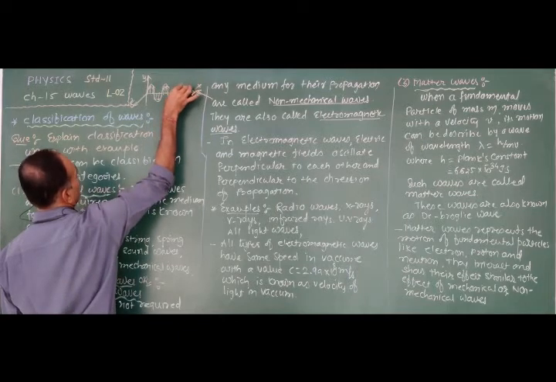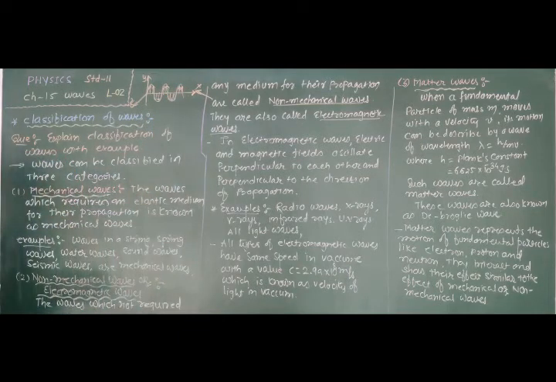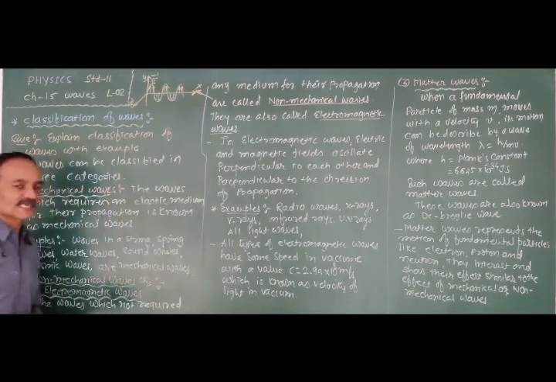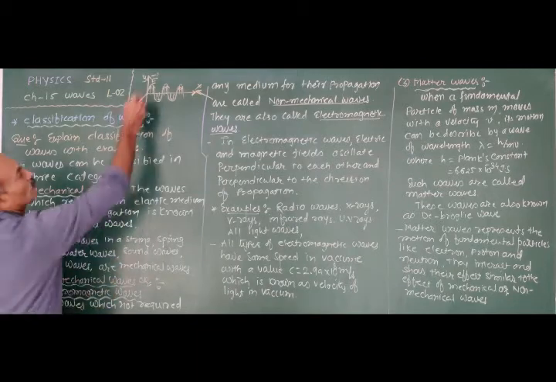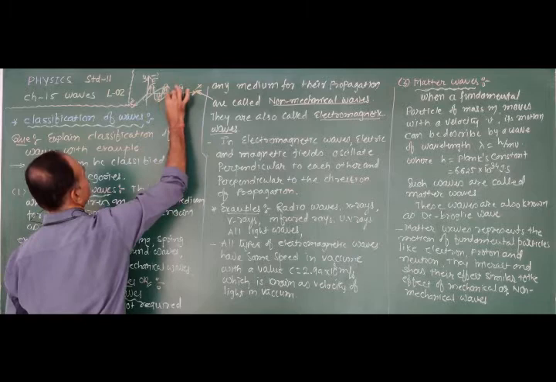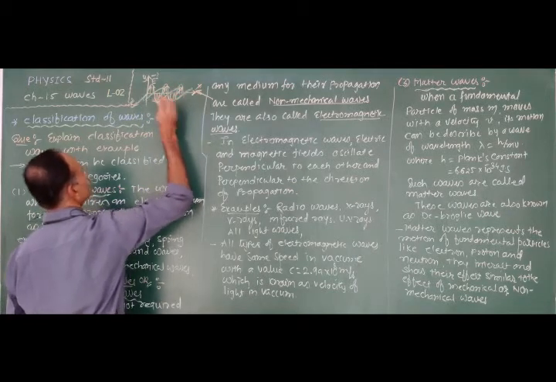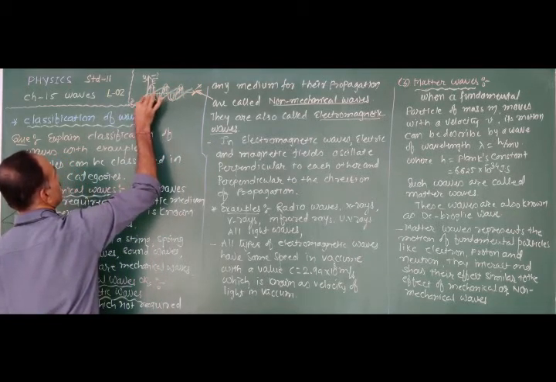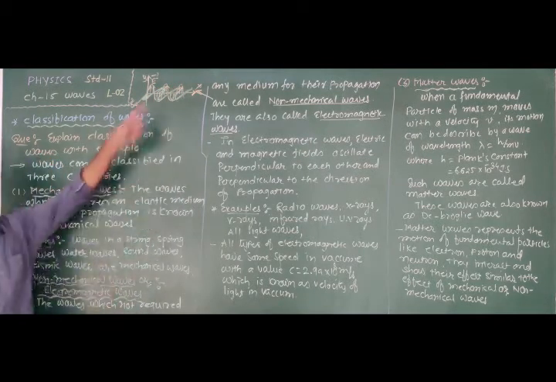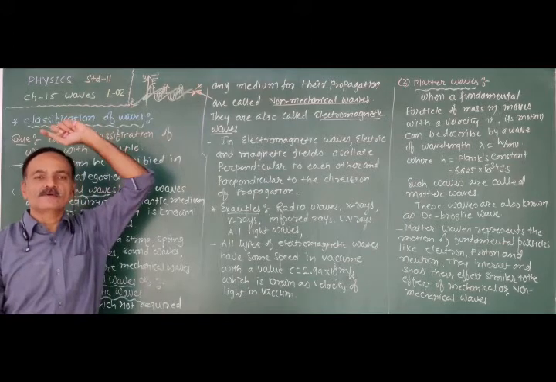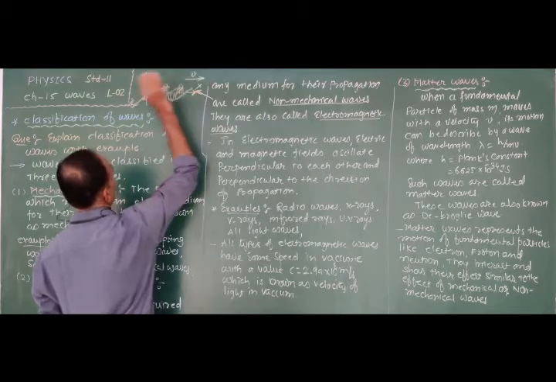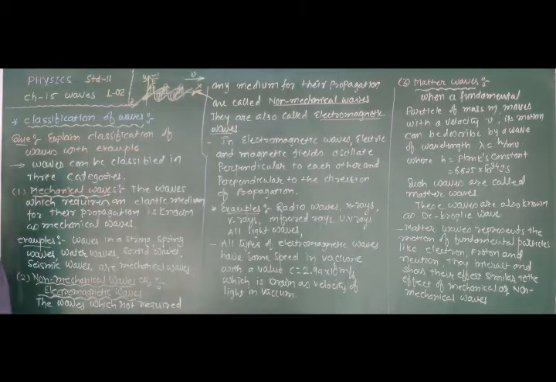This figure is only for your knowledge. The magnetic field vector oscillates perpendicular to the oscillation of the electric field, like this. And the oscillation of both electric and magnetic fields is also perpendicular to the direction of propagation. Here the wave is propagating in this direction with velocity v along the x direction.